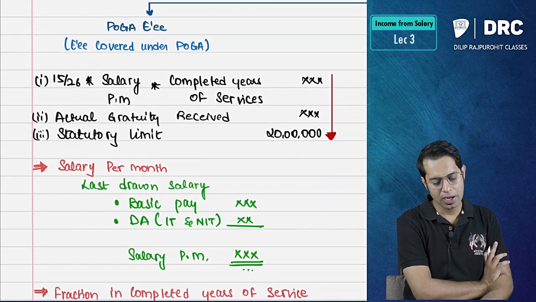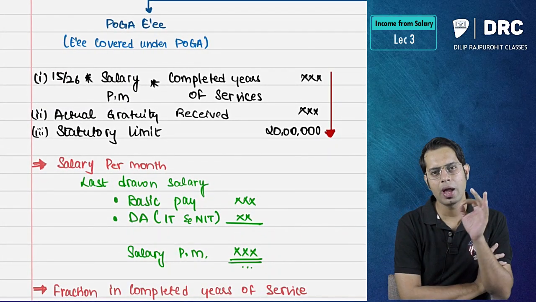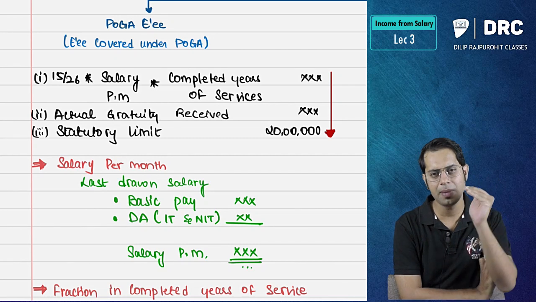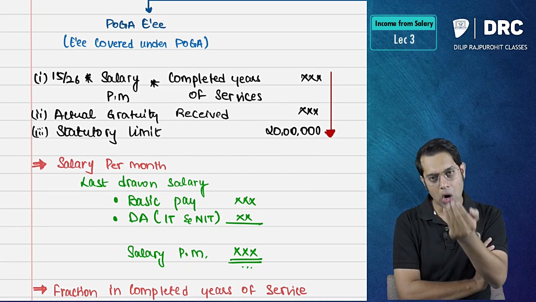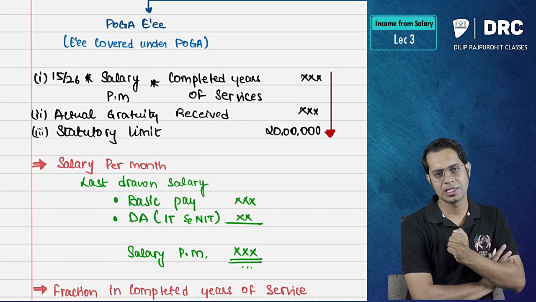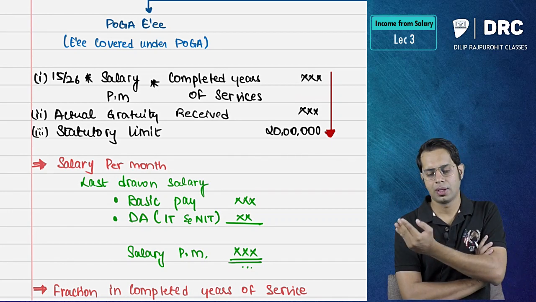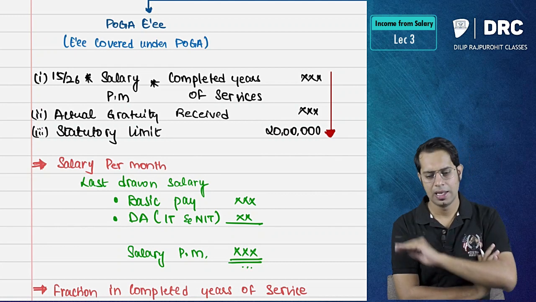What is there for a POGA employee, sir? How much is the exemption for a POGA employee? The amount of exemption is 15/26 into salary per month into completed years of service, or the actual amount of gratuity which is received by him, or the limit of 20 lakh rupees, whichever is less.